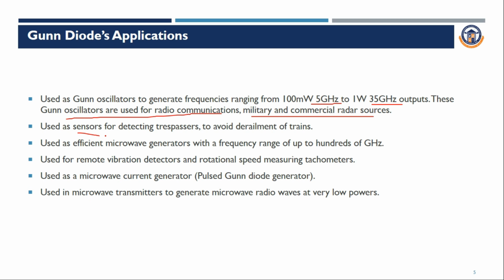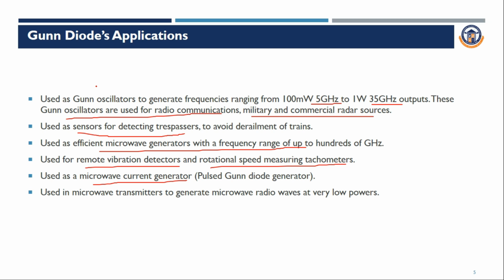It is used as a sensor for detecting trespasses to avoid derailment of trains. Also efficient microwave generators with frequency range of up to hundreds of gigahertz. It is used in remote vibration detectors and rotational speed measuring tachometers, and also as a microwave current generator. So these are a few examples of Gunn diodes.